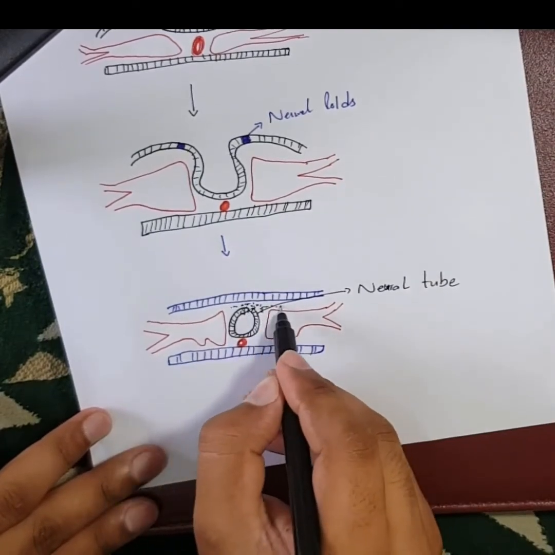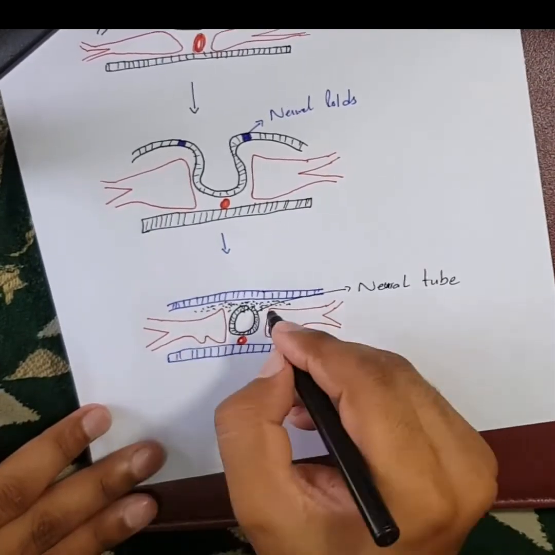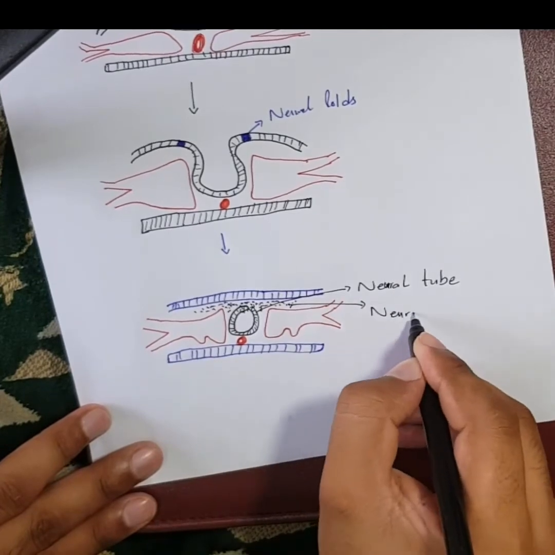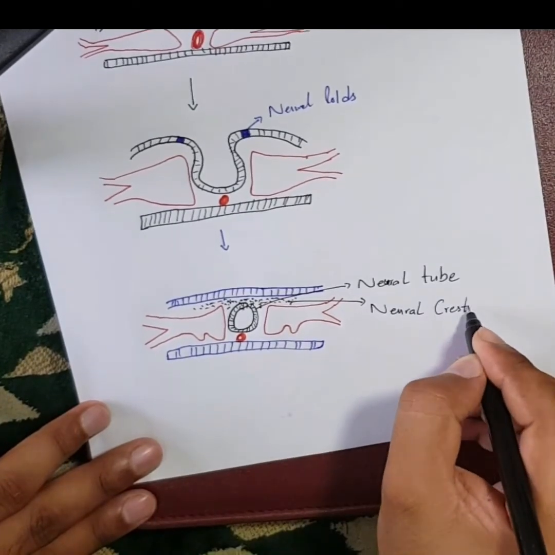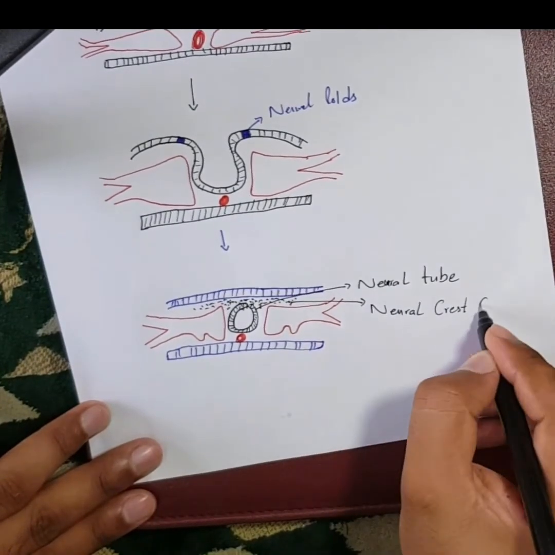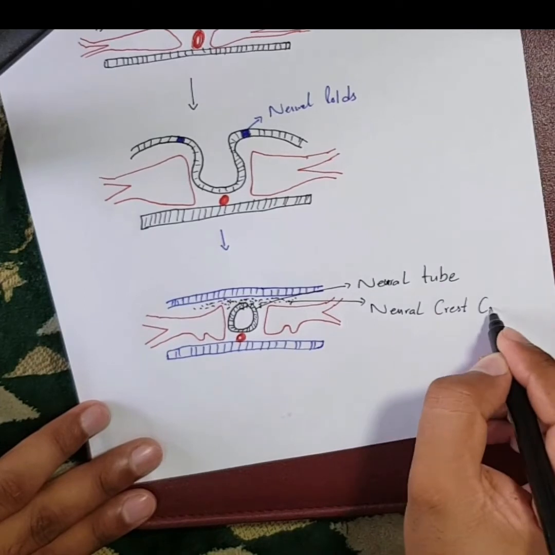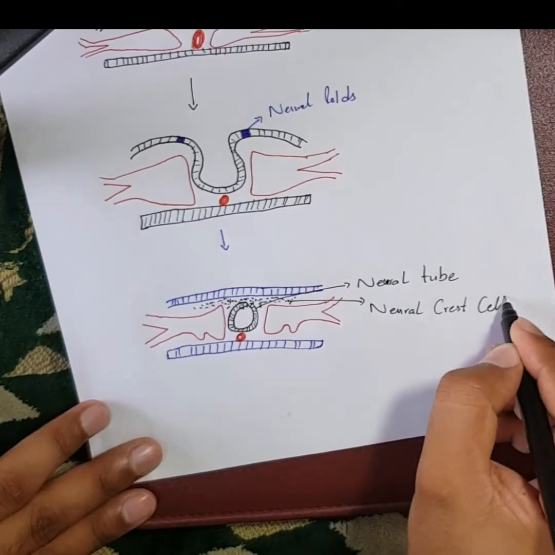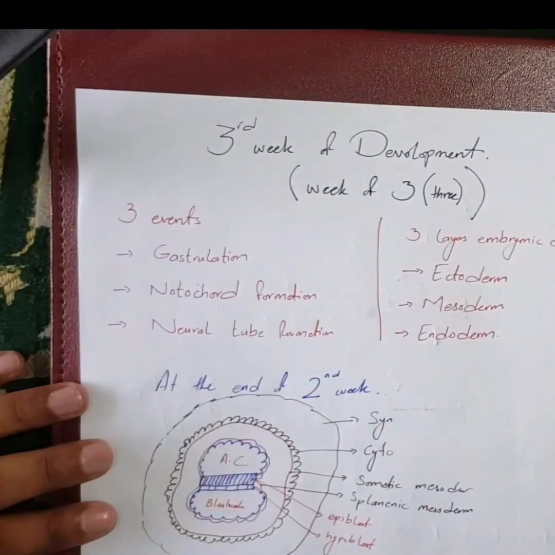Once the neural tube is established, some cells from the neural tube detach and are now called neural crest cells. These cells also give rise to a number of necessary organs, hence are considered the 4th germ layer. And with this ends the third week of development.